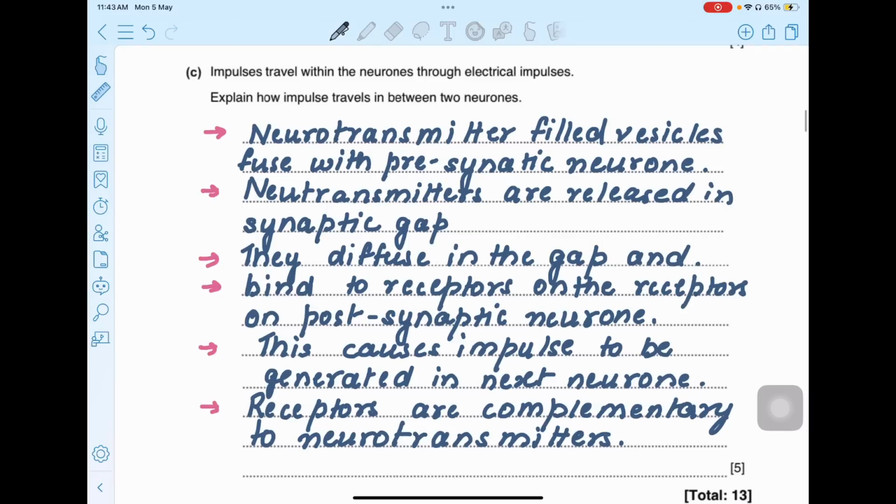And then C part. Impulses travel within the neuron through electrical impulses, and explain how impulses travel in between the neuron. I would just like to have a conversation about this question. This question has been a kind of a center of attraction of the papers from the past 3 years, because this question comes up in different forms.